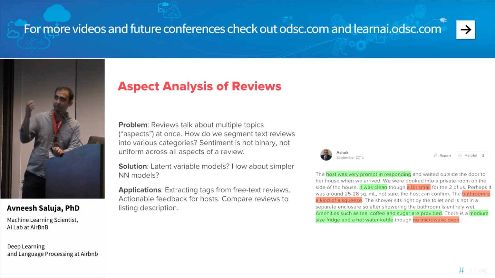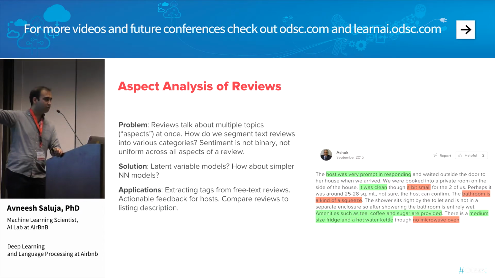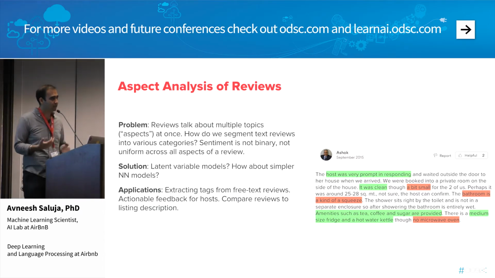But the basic idea is, how exactly can we take in a review like this and, in an unsupervised way, figure out what the aspects or topics are? And maybe what we can then do is, if we can represent a single review as a mixture or a distribution over aspects, that could be one way to encode the information in a review.